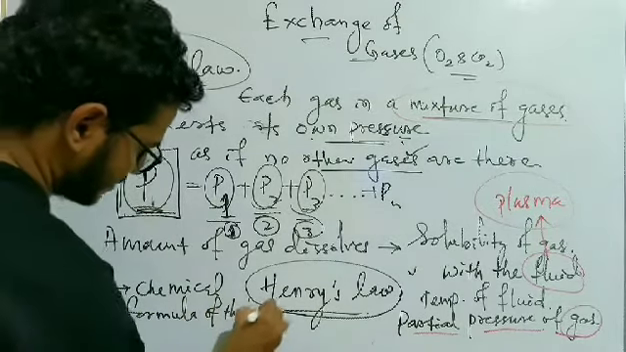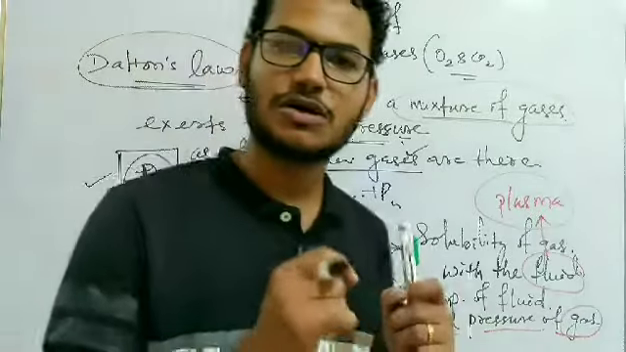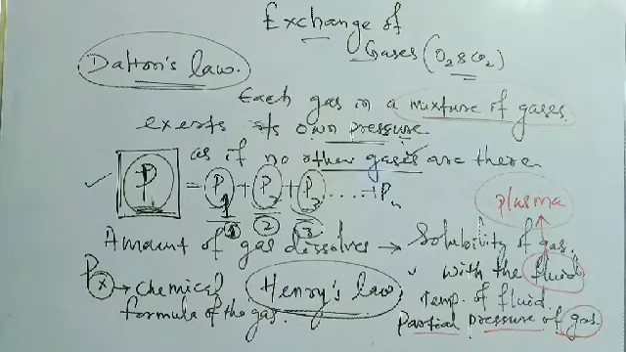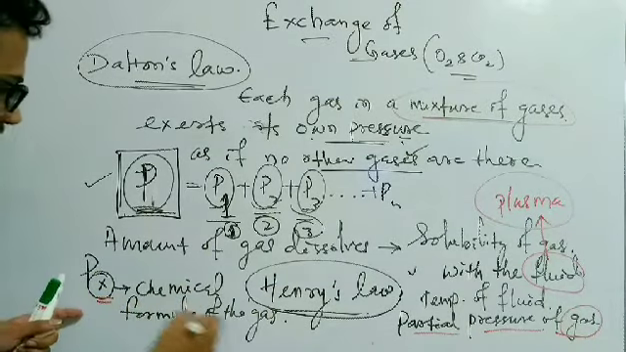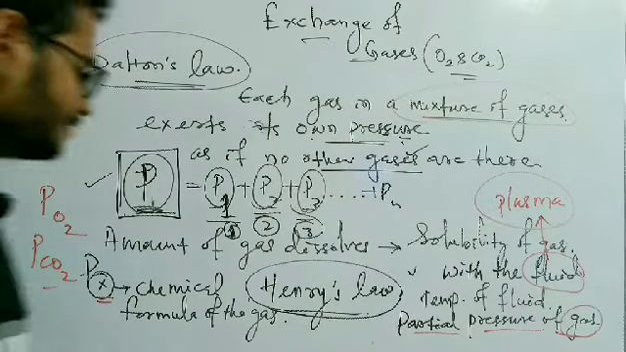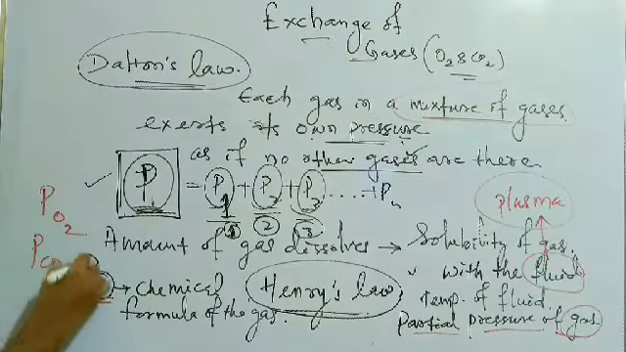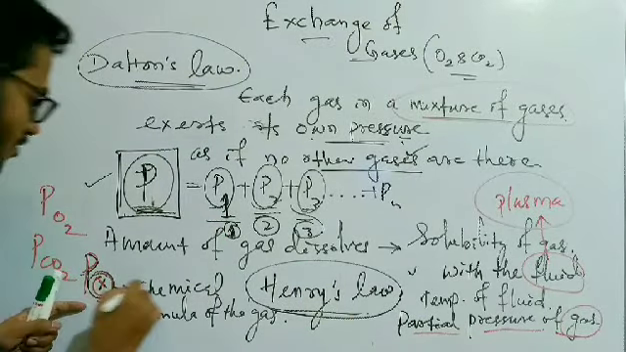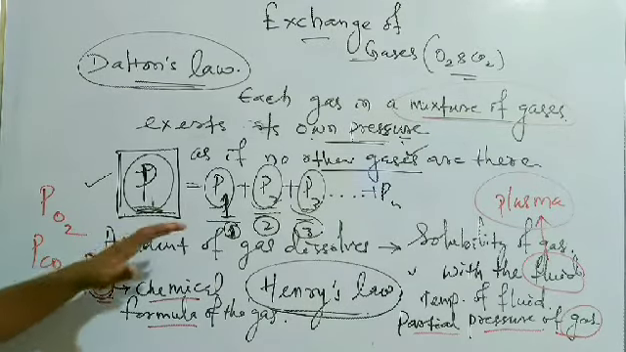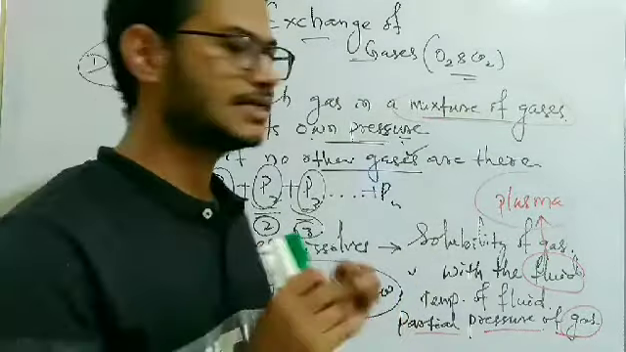So if we are talking about the pressure exerted by oxygen, in place of X we will write the chemical formula of the gas, like PO2 means the partial pressure of oxygen. Likewise PCO2 is the partial pressure of carbon dioxide. So it is denoted with Px, where the subscript X is the chemical formula of the gas which exerts the partial pressure. Okay, so this is how we understand it.